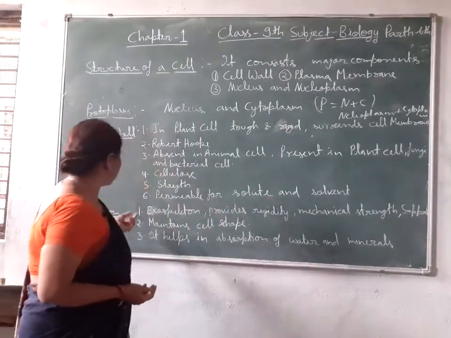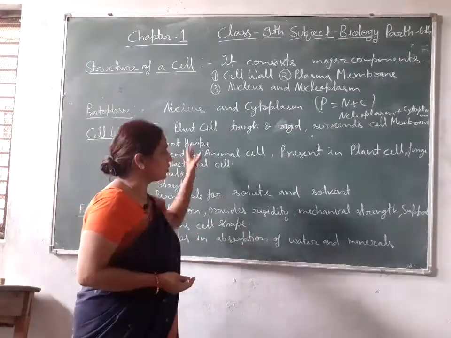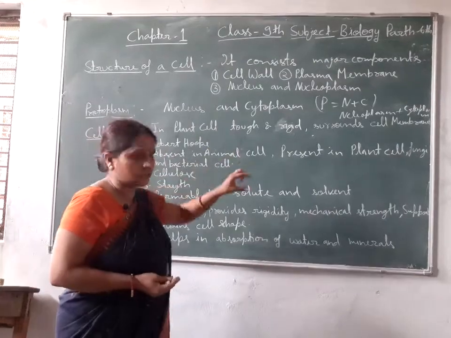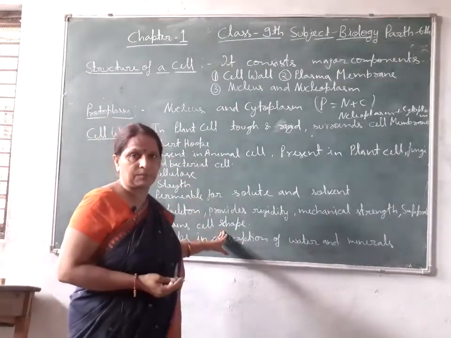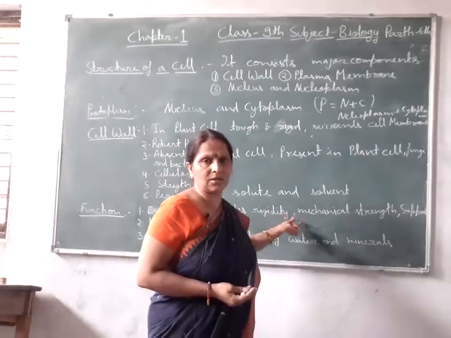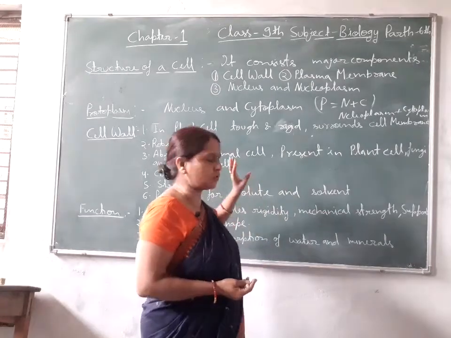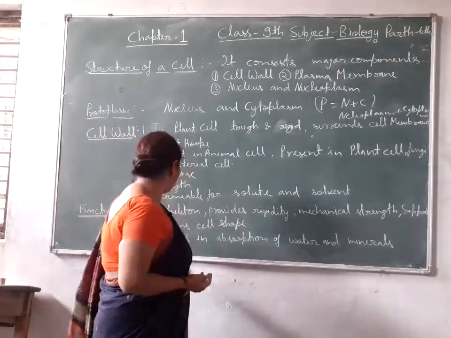Second thing is it maintains cell shape. Cell wall surrounds all the cell constituents or cell components, so it maintains the cell shape. If it is not present, the cell shape is irregular or in any form. So it regulates and maintains the cell shape.